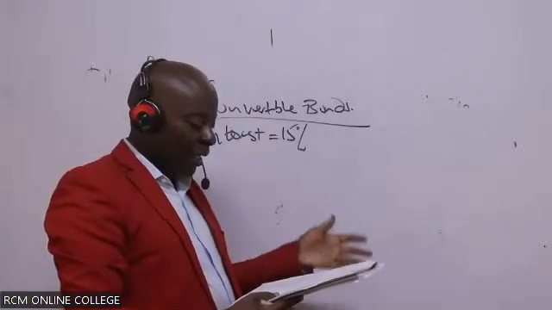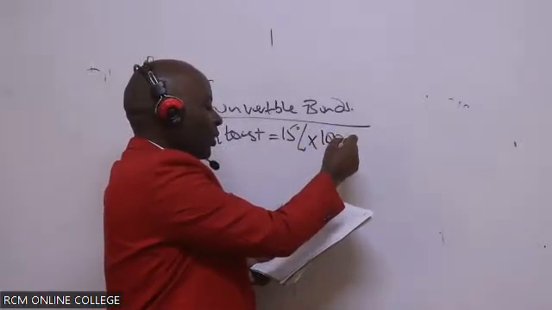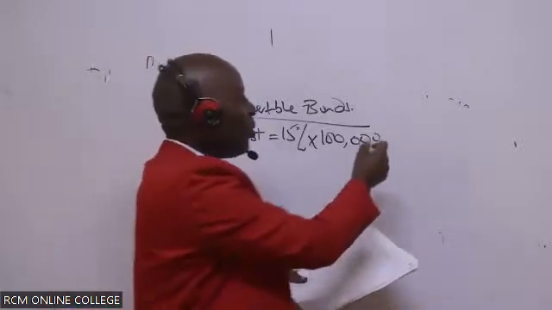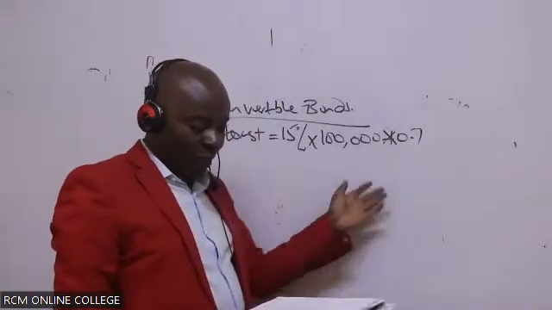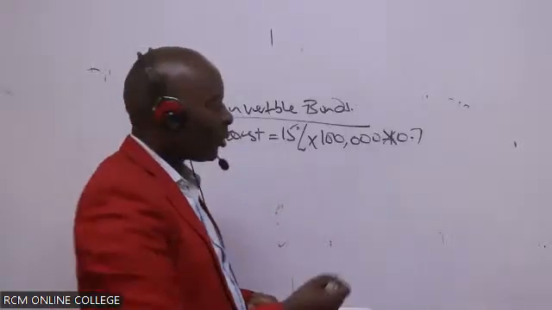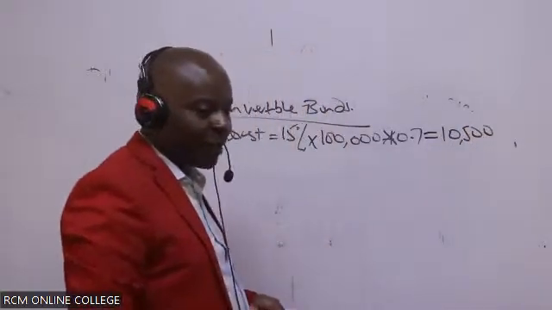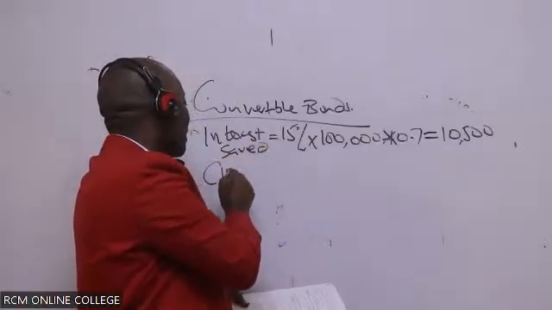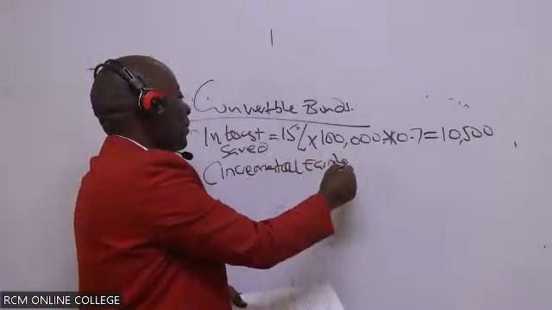So 15% of 100 million shillings. So 100,000, because my figures are in thousands. Multiplied by what here? 1 minus tax. So is there somebody who is able to give me this figure? What do we have here? 10,500. Is that okay? So of course, this interest saved is my incremental earnings.